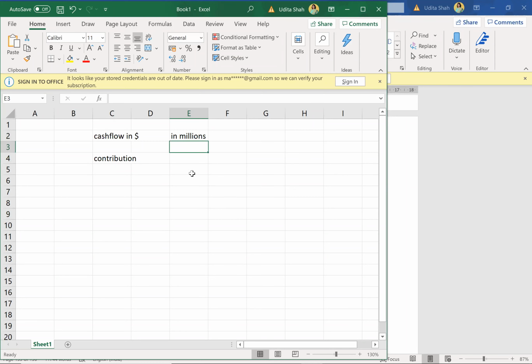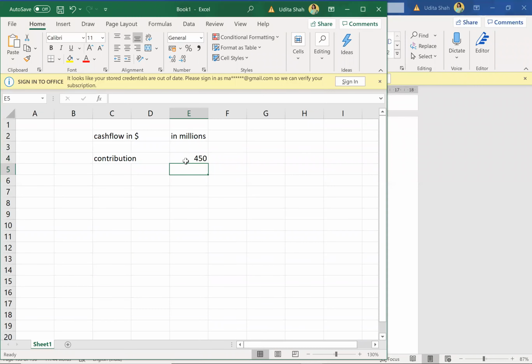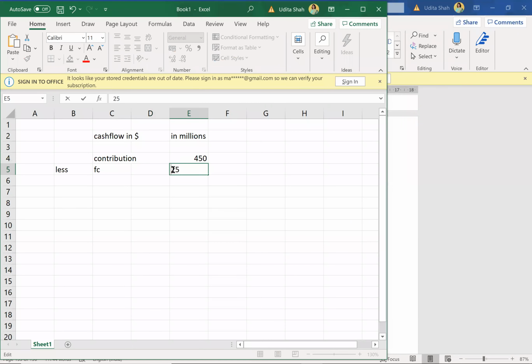Nathan, your answer is in million rupees, is it? Okay. So contribution is 450 million. Contribution less fixed cost. Fixed cost is 25 million, so minus 25. Now before we go to PBDIT, I'll have to deduct that intercompany transaction also, because royalty income for India is an expenditure for the US company. So royalties, 10.